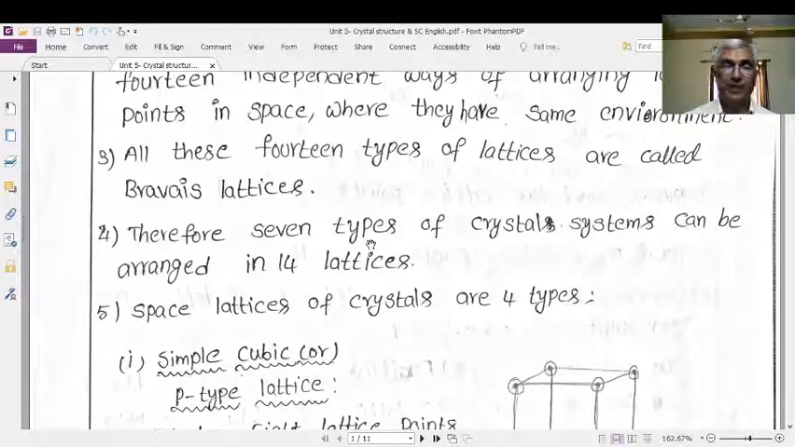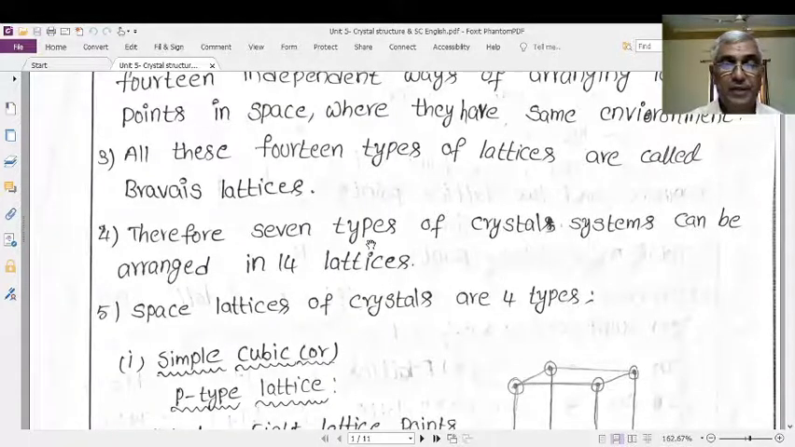Out of the 7 types of crystal systems, certain types of crystals may have 4 types of lattices, or 3 types of lattices, or 2 types of lattices. Some types of crystals have only a single type of lattice. Some others may have 2 types, some may have 3 types, and a few may have all 4 types of arrangements. That's why 7 types of crystal systems can have 14 different lattices, only 14 different lattices.